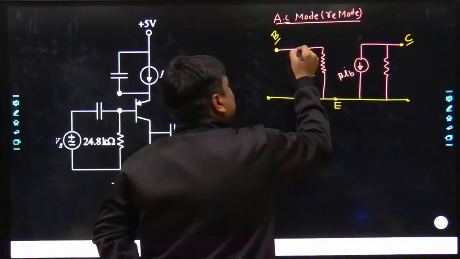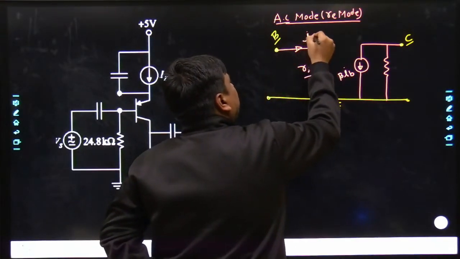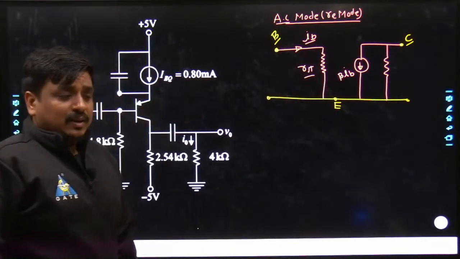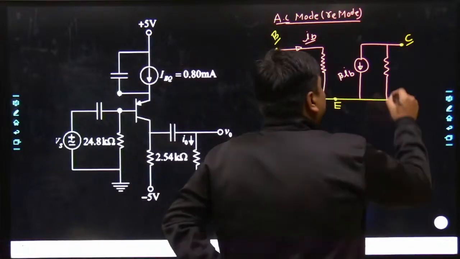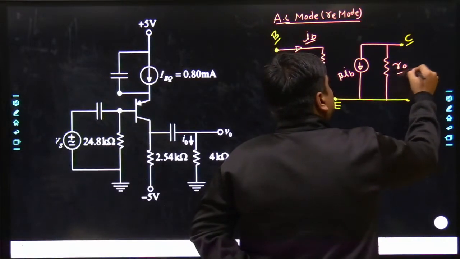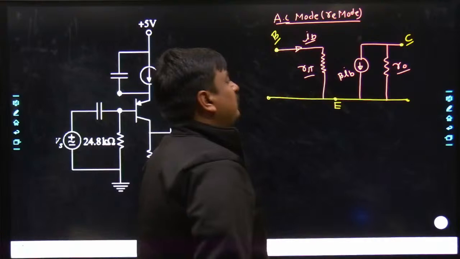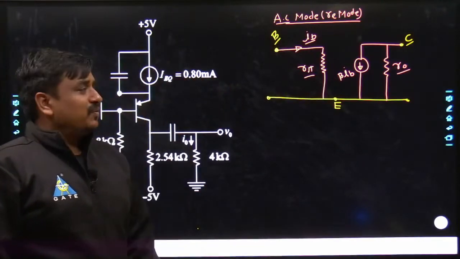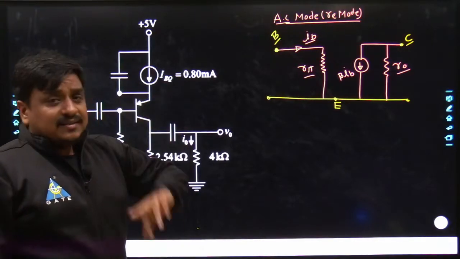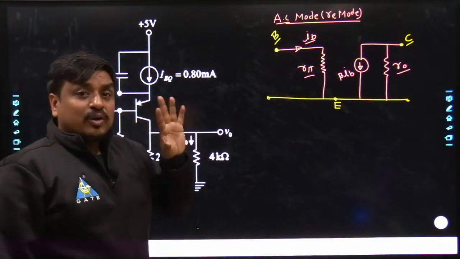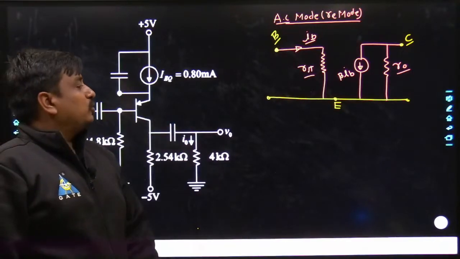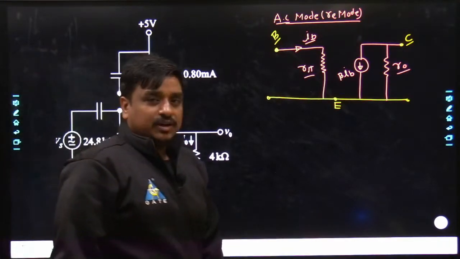What's the worth of IB over here? IB is the current flowing from base to emitter. And in between collector and emitter you would have the output impedance R0. Although most of the time we neglect R0 and keep R0 as infinity, which makes the problem very handy to deal with, in this problem the value of R0 has been clearly given in terms of VA, and you have also calculated it, agreed?